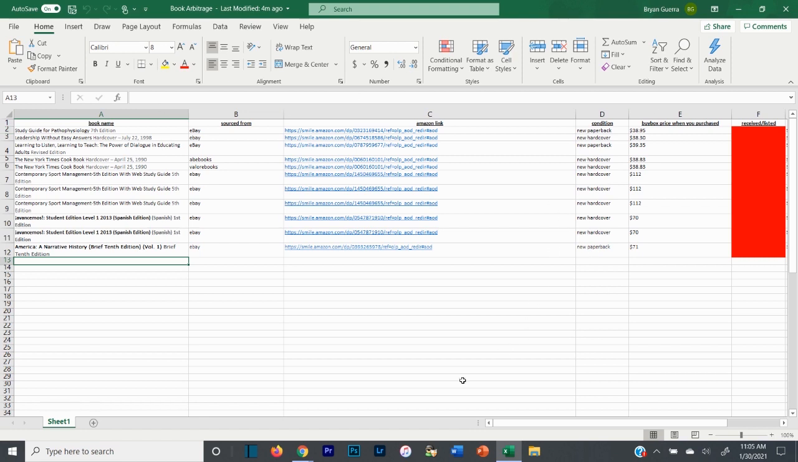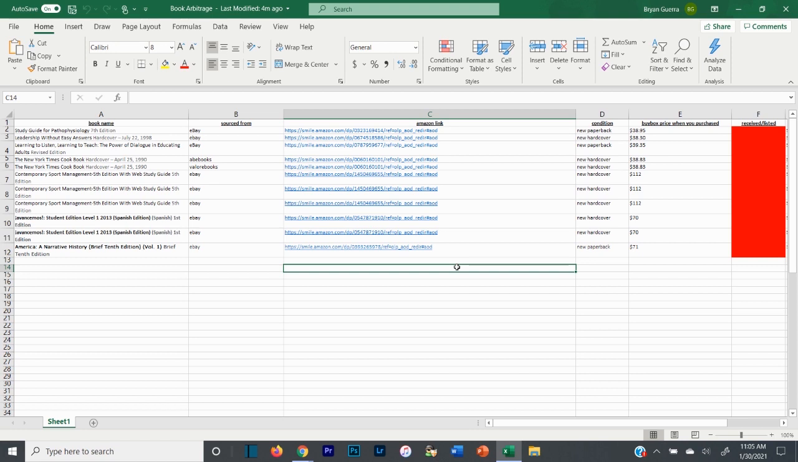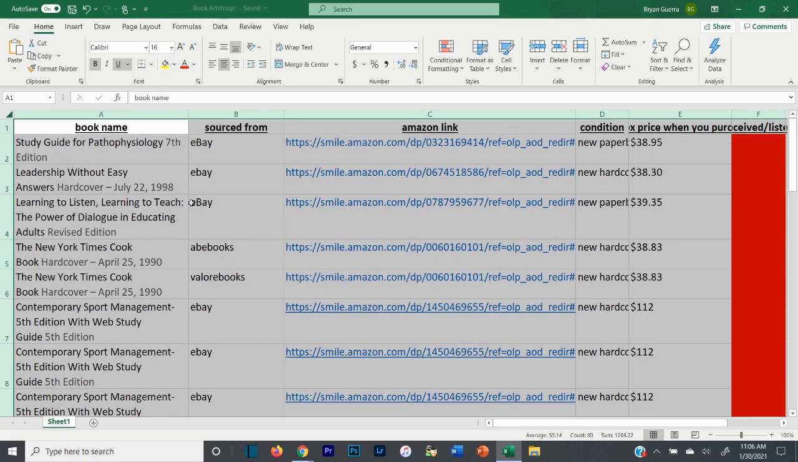So I created a spreadsheet. Now, you don't have to use a spreadsheet. You can use Inventory Lab if you like. A lot of people use Inventory Lab and that works very well. For me specifically, I like spreadsheets. I'm going to make this a little bit bigger just in case you can't read it, because it's a little bit small.